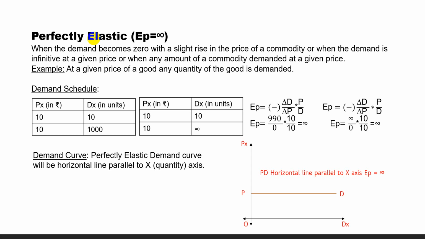Perfectly elastic or completely elastic. This is the imaginary situation where, again, if we ask the question for what kind of relationship between x and y, E, that is elasticity of demand, will be infinity. When y is 0.